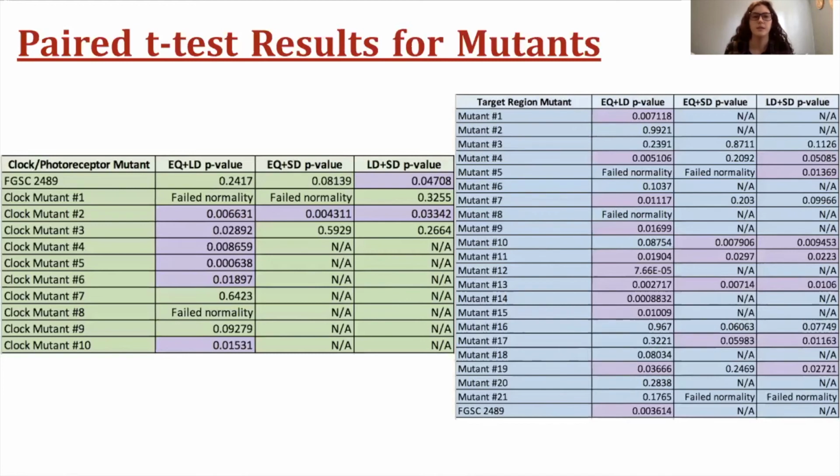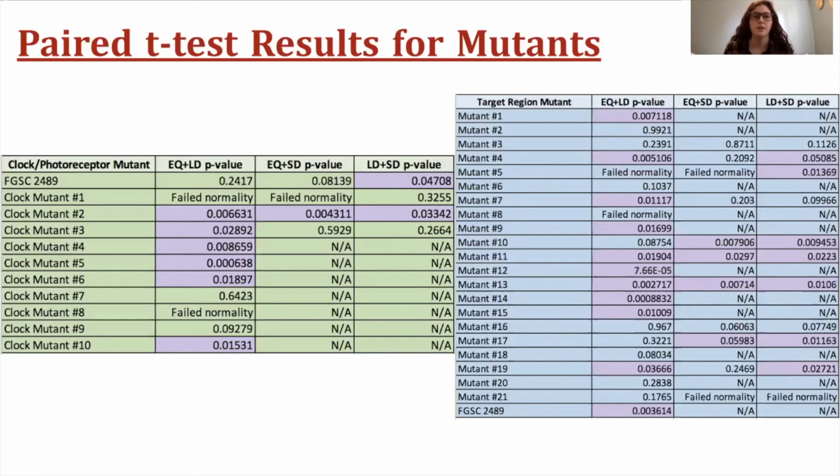We performed statistical analysis on our data for each of the mutants, so we decided to conduct paired t-tests. For both of these charts, it shows the mutants and their p-values when we compared 2 different photoperiods. So EQ means equinox, LD means long day, and ST means short day.